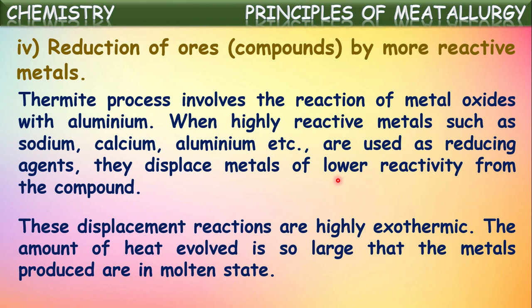These displacement reactions are highly exothermic. The amount of heat evolved is so large that the metals produced are in a molten state. So these displacement reactions produce a large amount of heat energy, so that the metal obtained will be available in the molten state.